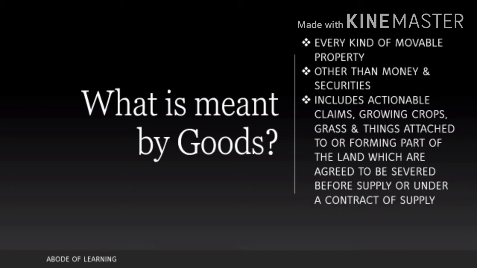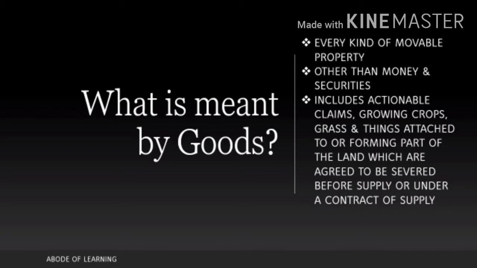Now, other than money and securities. Money means any Indian currency or foreign currency or cheque, all of these, and securities means shares of listed companies. These won't qualify as goods. The third point is that it includes actionable claims, growing crops, grass and things attached to or forming part of the land which are agreed to be severed before supply or under a contract of supply.